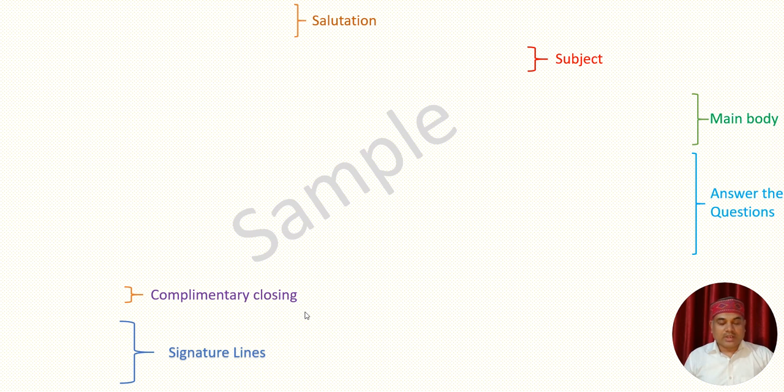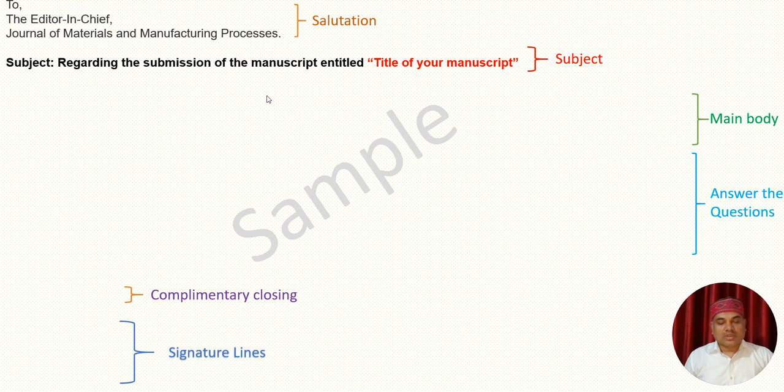Any letter we are preparing, we have to use these steps in writing a letter. Now you see, in this we start with how to write a letter to this journal. I have addressed the editor in chief of the Journal of Materials and Manufacturing Processes. This is the salutation. Now talking about the subject: the subject regarding the submission of the manuscript, in title you can write your title here.